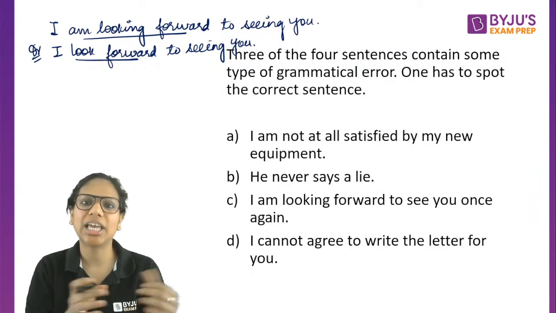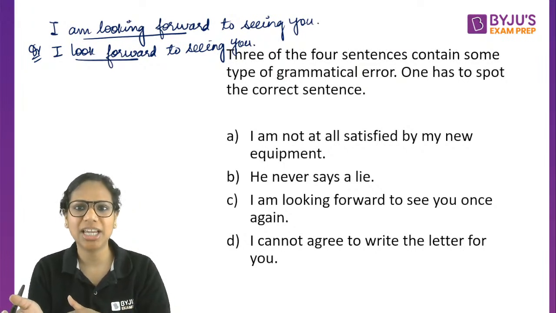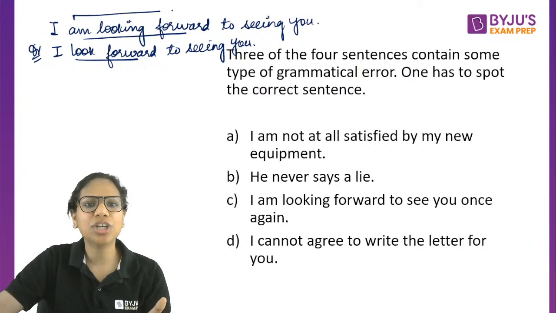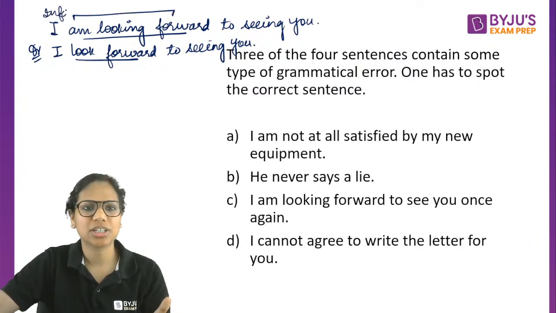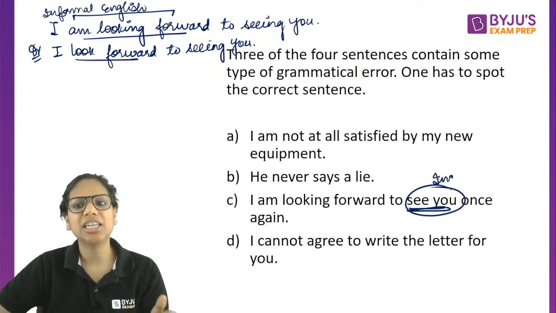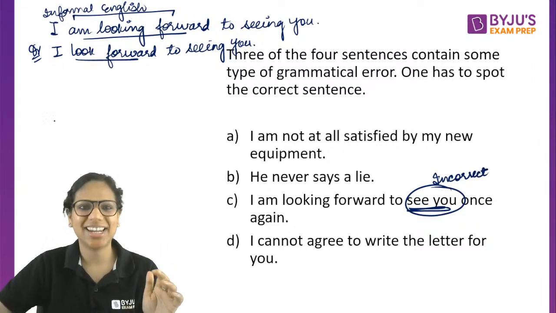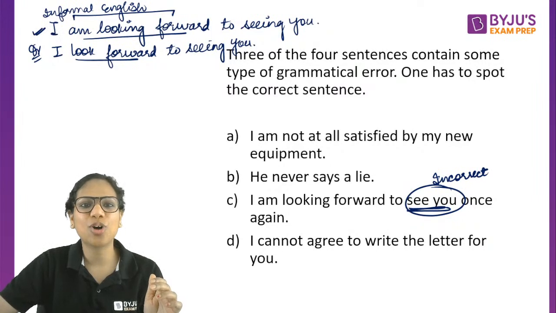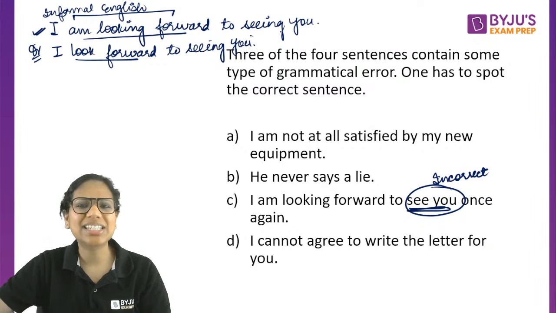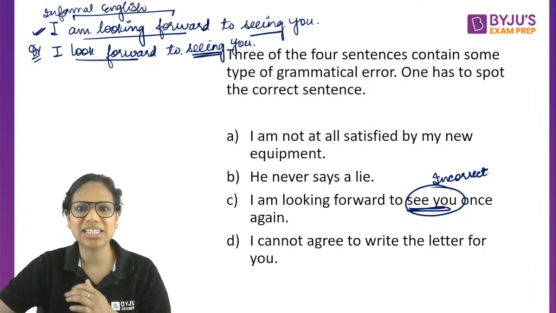So, for instance, either you like something or you don't like something, right? When we say "I am liking it," that's informal English. Similarly, "I am looking forward," this is informal English, right? This is informal English. And this is absolutely wrong to say "to see you." This is wrong. This is incorrect. This is incorrect even in informal English, right? While I can accept this in informal English, I can't accept this at all. Why? Why do I need seeing here? Why unnecessarily complicated? After "to" usually the base form comes, isn't it?